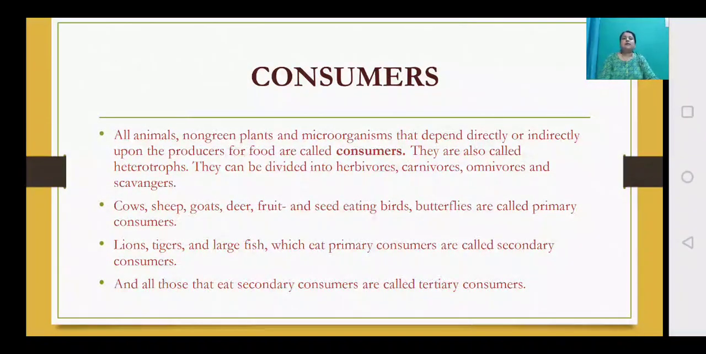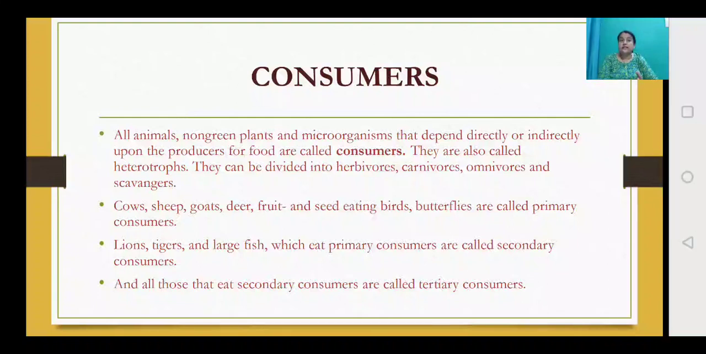Now here come the consumers. Consumers are those who consume, those who utilize. All animals, non-green plants and microorganisms that depend directly or indirectly upon the producers for food are called consumers. They are also called heterotrophs. They can be divided into herbivores, carnivores, omnivores and scavengers.